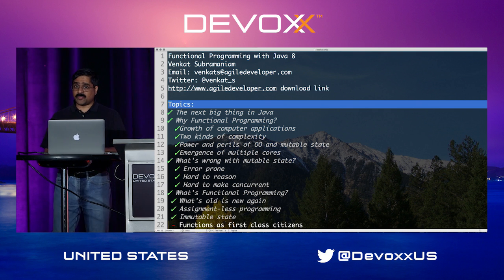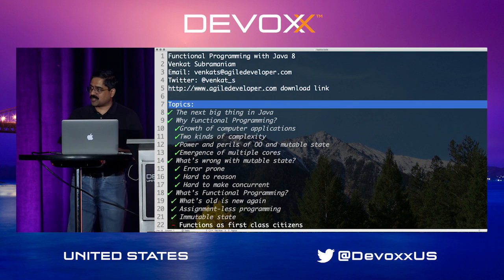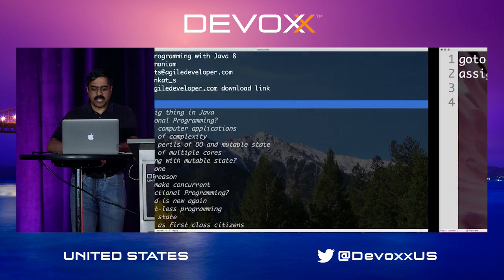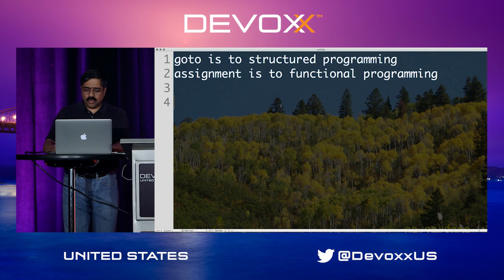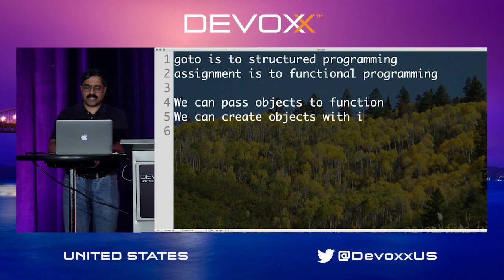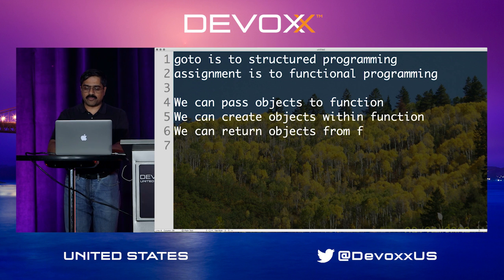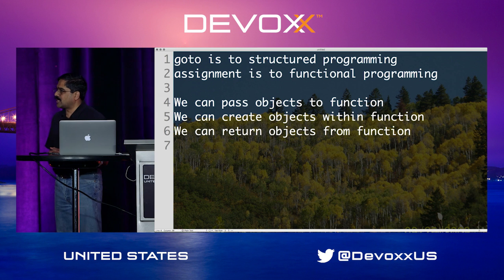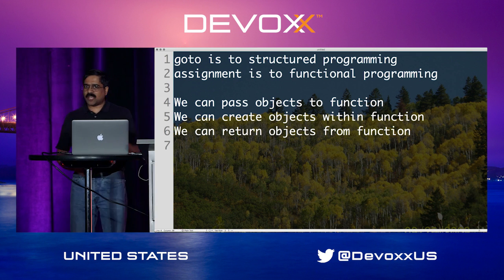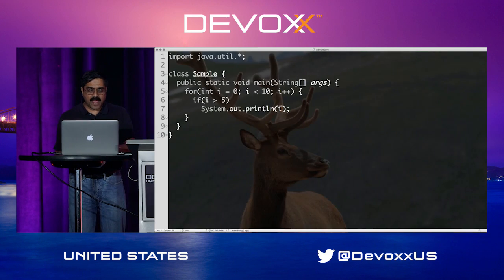But one of the most important things to think about is functions are considered first-class citizens. So what does that really mean, functions are first-class citizens? Well, so far what we have done is we can pass objects to functions. Sure, we can create objects within functions. And then finally, of course, we can return objects from functions. So we are used to doing these things for a long time. But what if we treat functions as first-class citizens? We can start moving them around and passing them around.